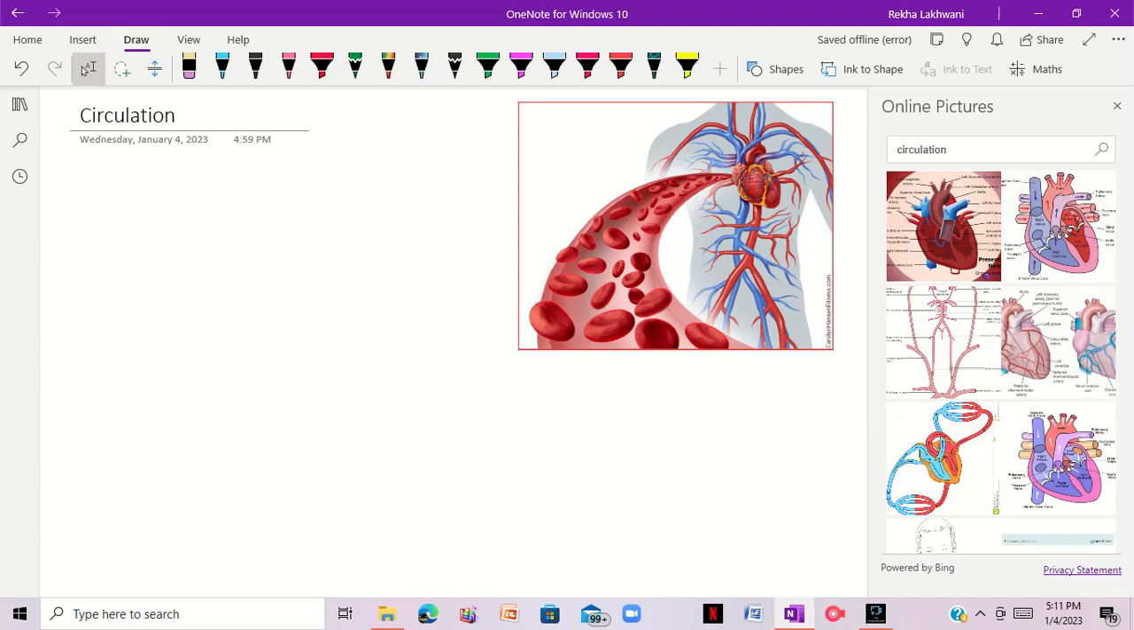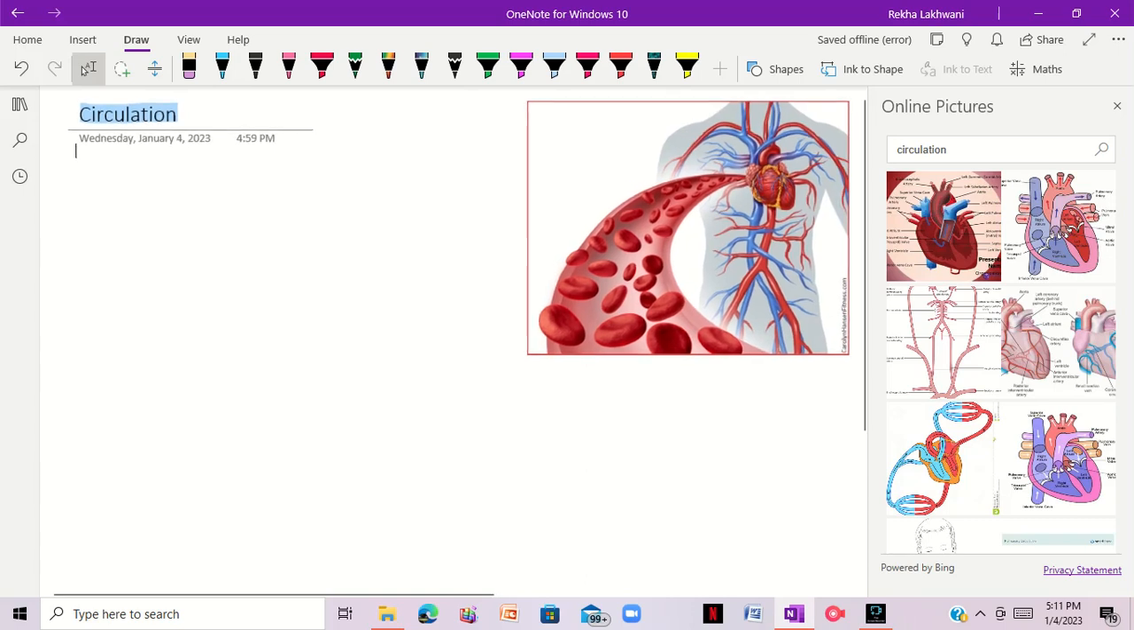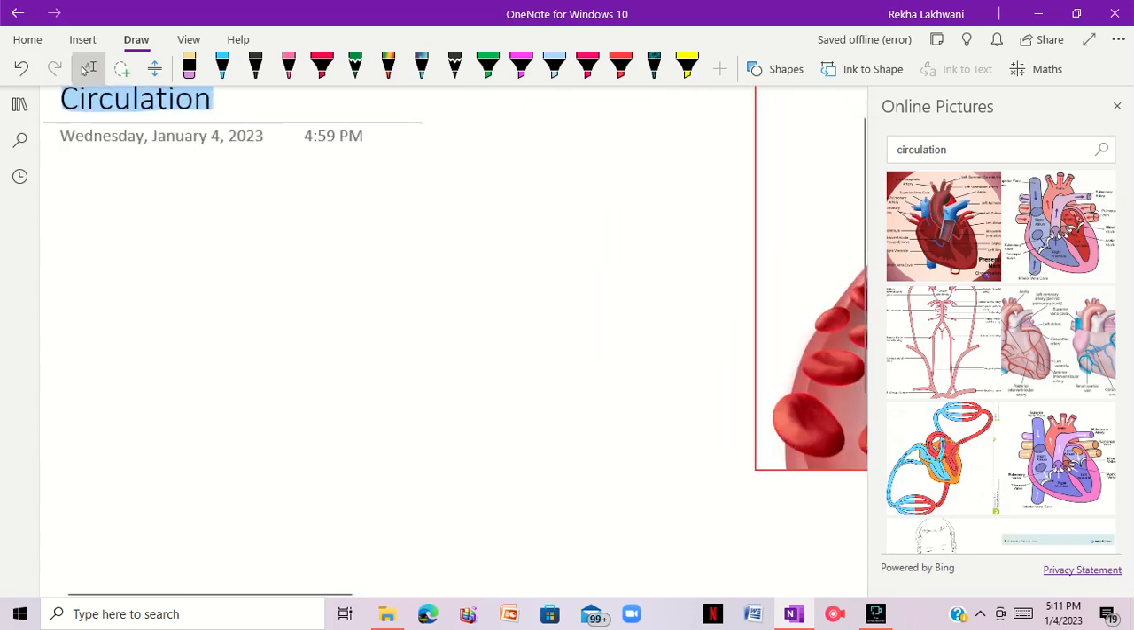Circulation, right? So we will look at a new chapter, circulation. Now what is basically circulation? Basically, circulation means the flow of a fluid in a living organism.